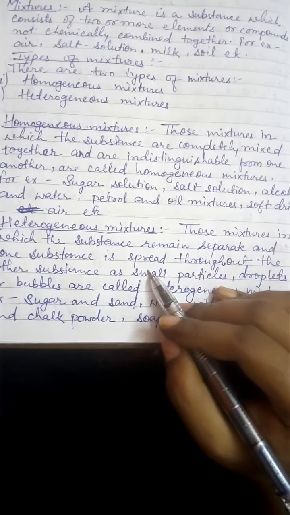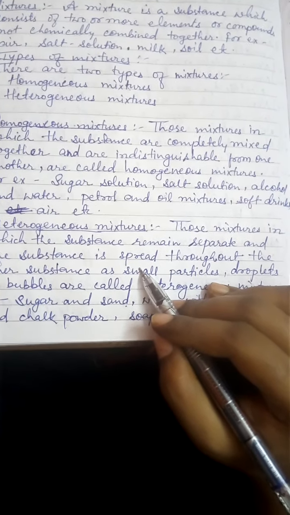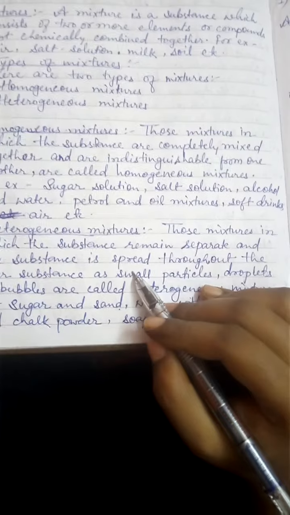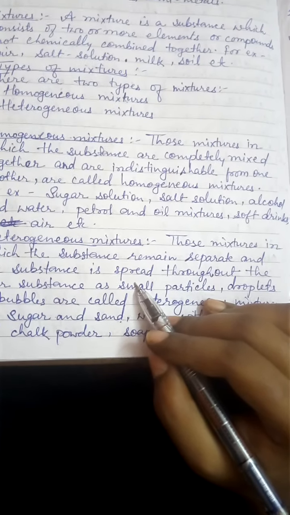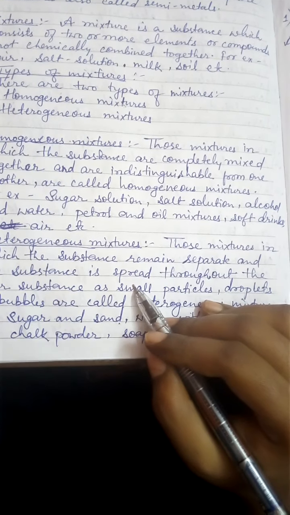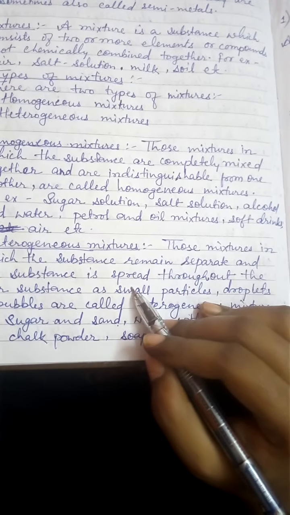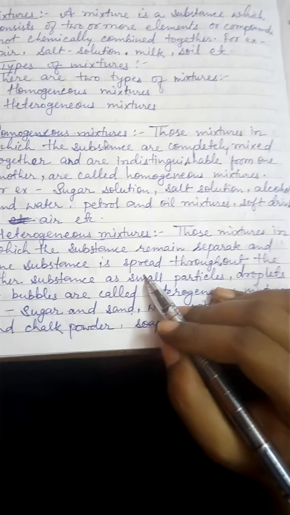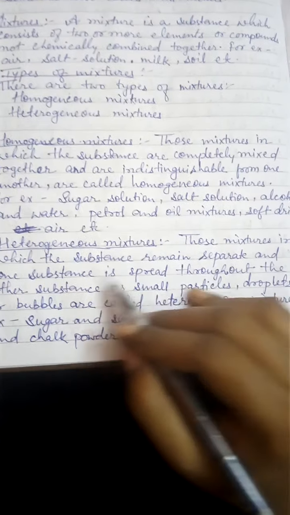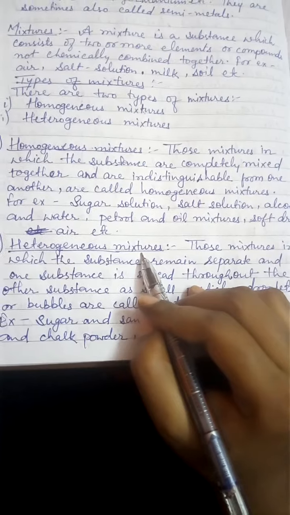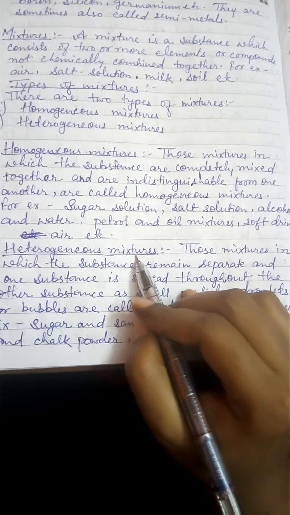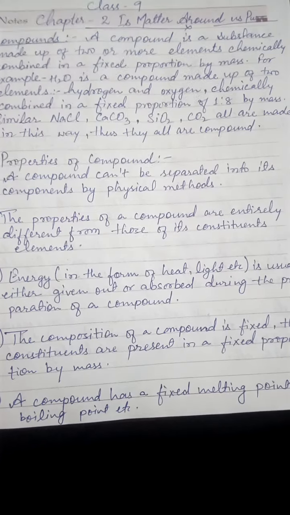Okay. And there is a separate boundary between the sand and the sugar particles. So that type of mixture in which separate boundaries can be seen, and the particles can be differentiated, is called a heterogeneous mixture. I think you understand what homogeneous and heterogeneous mixtures are.